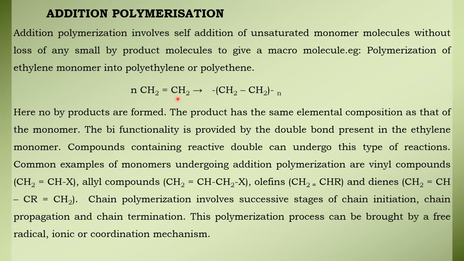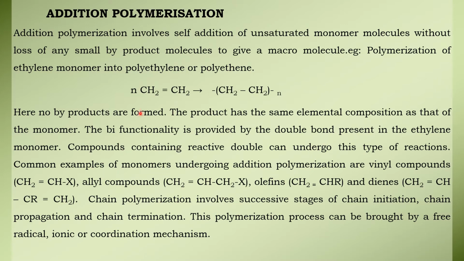The common examples of monomers undergoing addition polymerization are vinyl compounds. For example, a vinyl halide forms a polyvinyl halide, or vinyl chloride forms polyvinyl chloride. In the same way, those compounds which have double bonds will undergo addition polymerization.